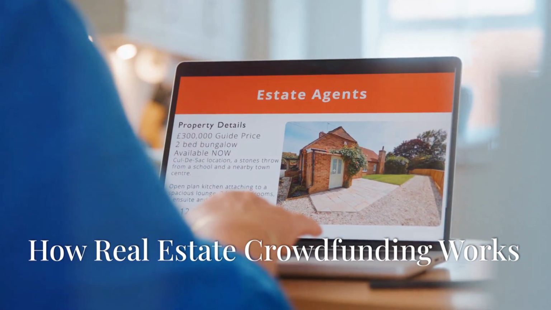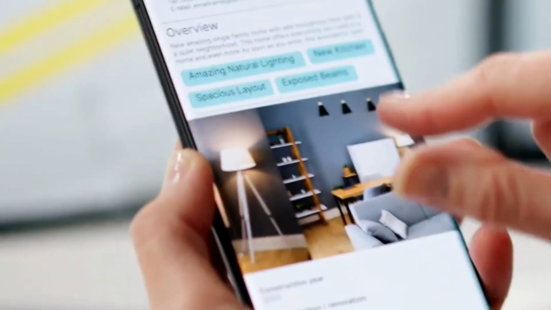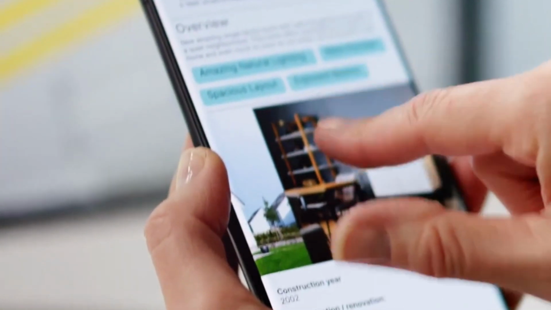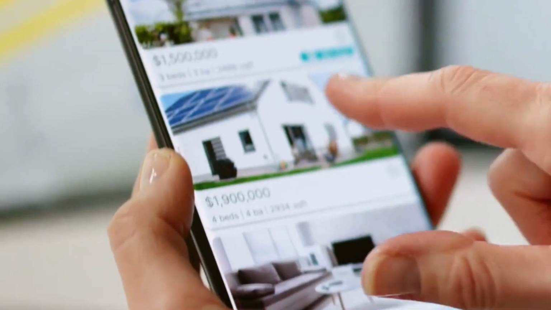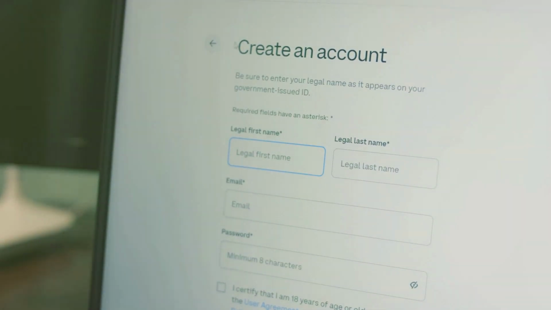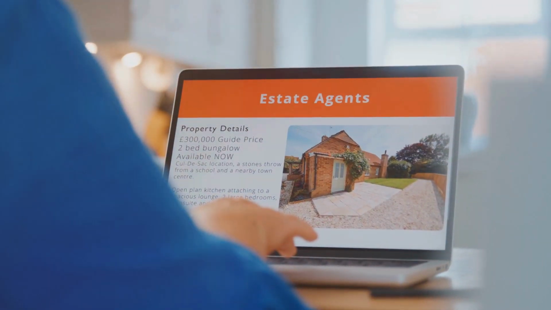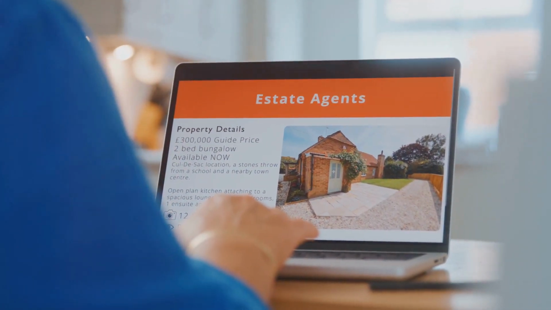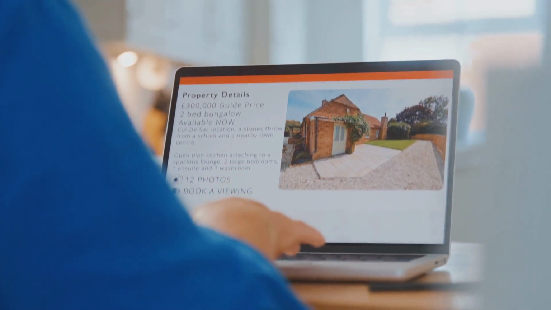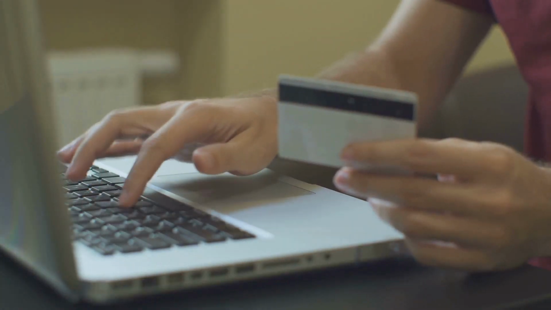How real estate crowdfunding works. Real estate crowdfunding platforms such as Fundrise, RealtyMogul, and CrowdStreet let individuals invest in everything from residential apartments to commercial office buildings. Here's a breakdown of the process. First, sign up. Investors create an account on the platform of their choice. Next, browse investment opportunities. Each project listed on the platform provides detailed information, including the type of property, projected returns, risks, and investment terms.